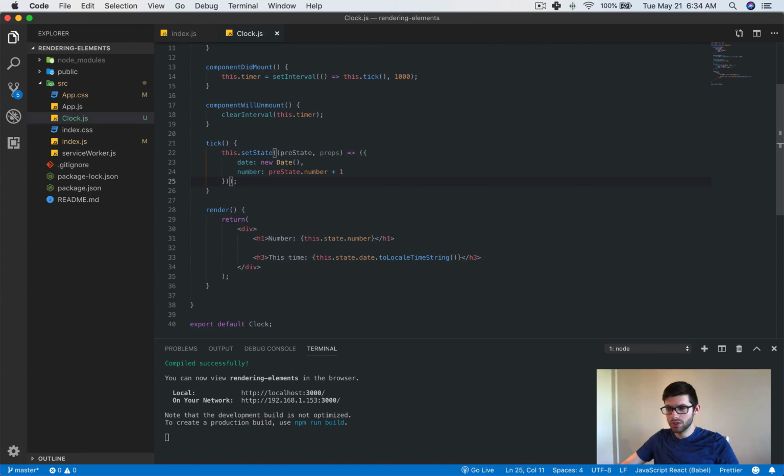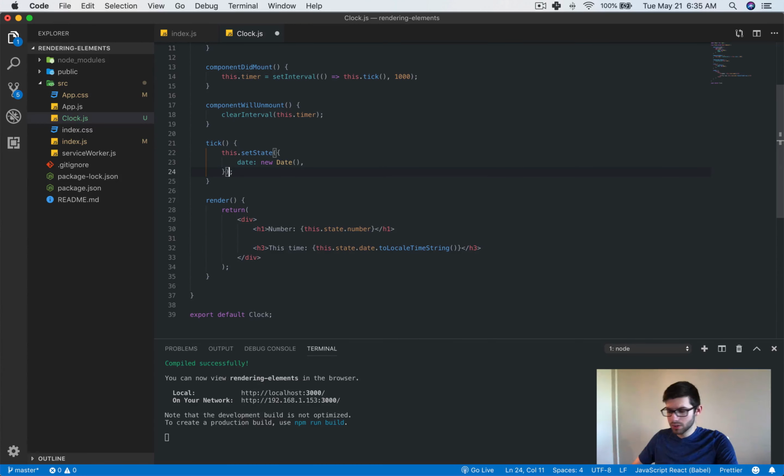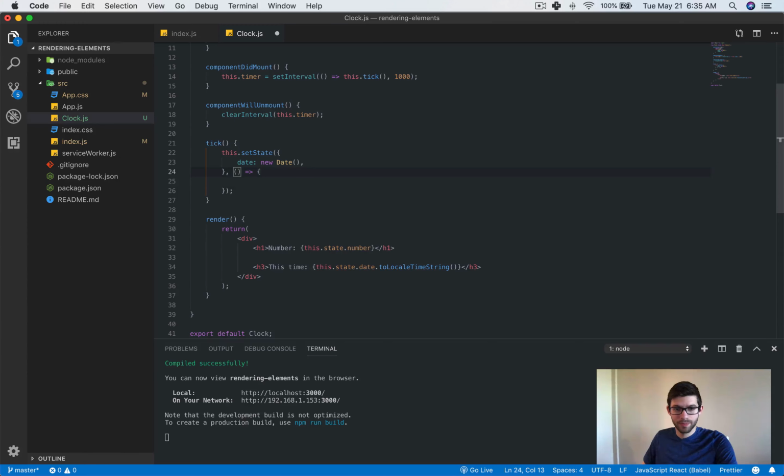Something else that I wanted to note, and this is something that I don't believe the documentation has. However, I needed this, and I thought it was very interesting. Actually, hold on, we can get rid of this. There is also a second argument here, which is in fact a callback function.